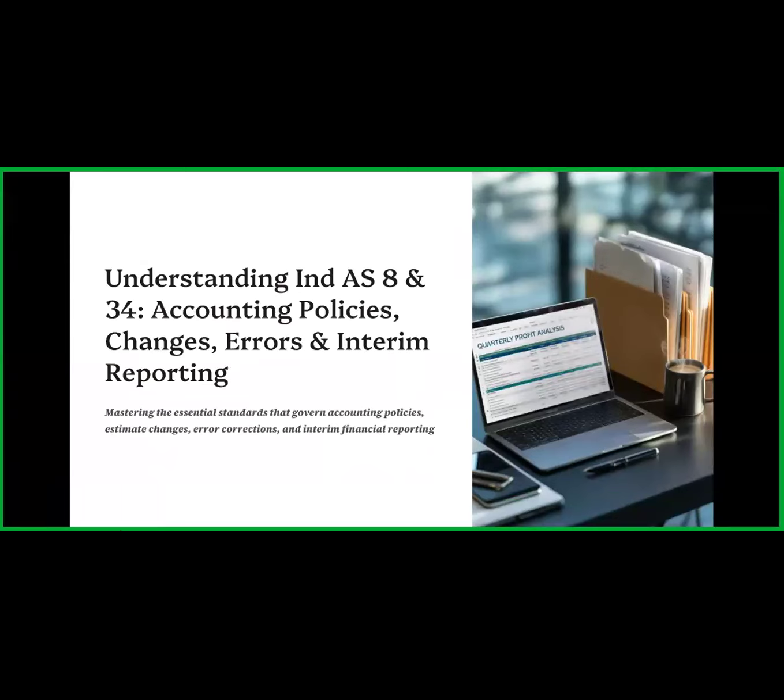AS8 is about the accounting policy changes and errors, and AS34 is about interim reporting. AS8 tells about the changes in accounting estimates and errors. If the company made errors in any financial statements and now wants to correct that error, for this purpose AS8 provides the guidelines.